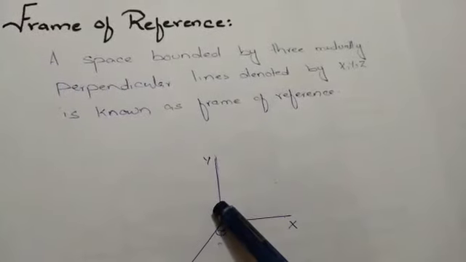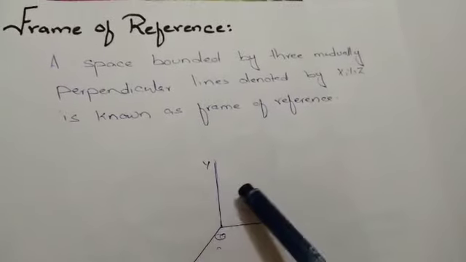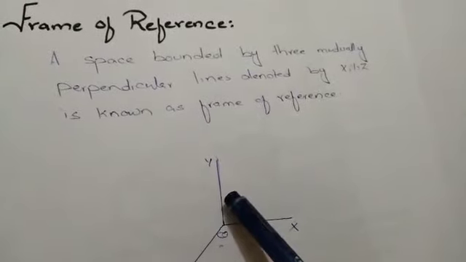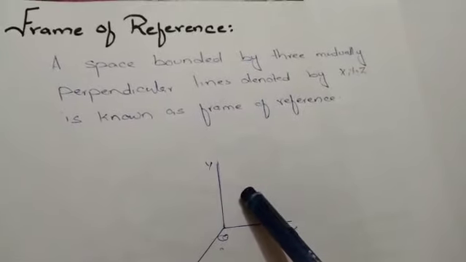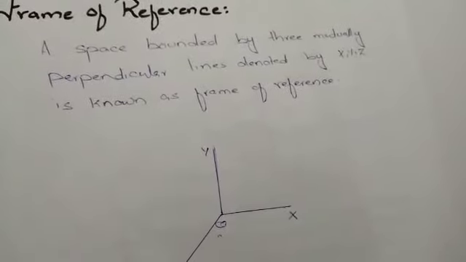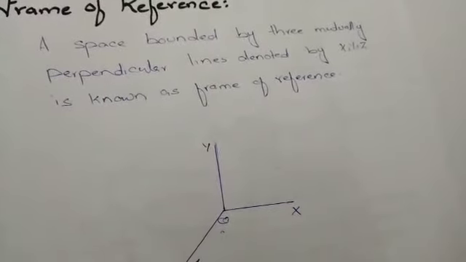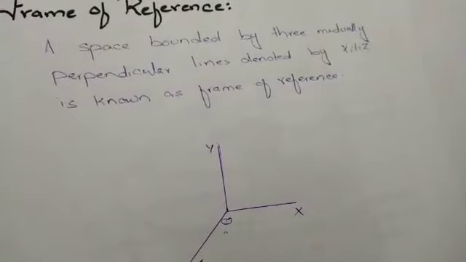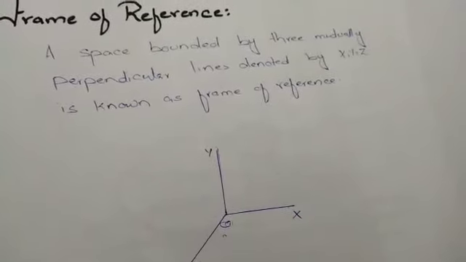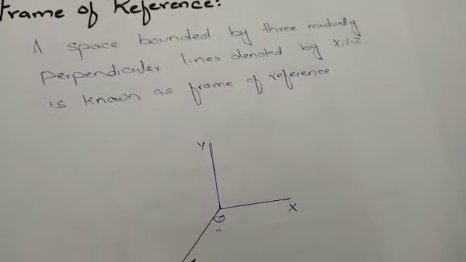With respect to this coordinate axis, you locate the position of an object, or you find the motion of an object. You require a certain reference with respect to which you locate the position or find the motion of the object. That reference you call the frame of reference.